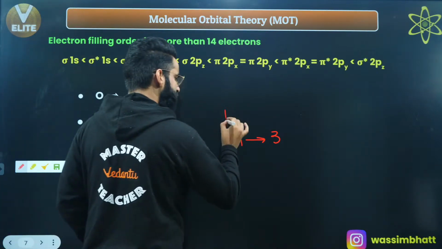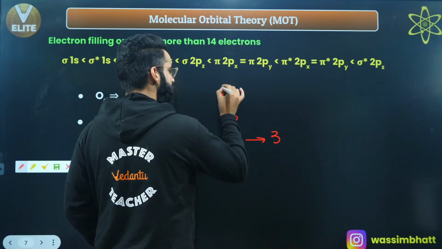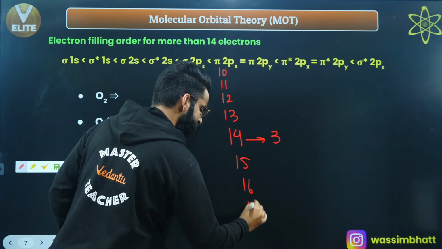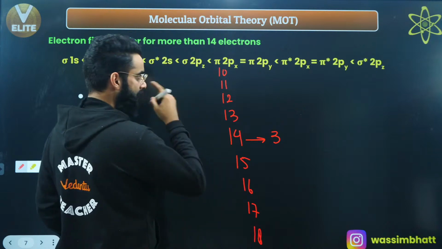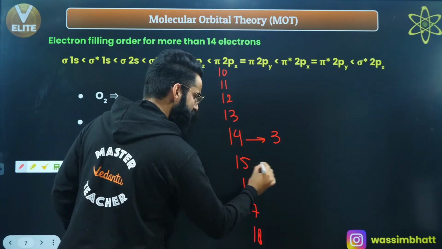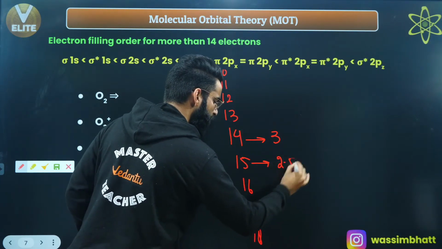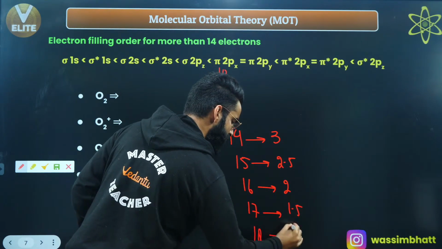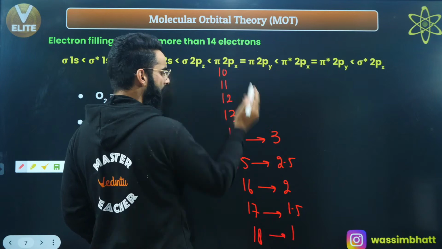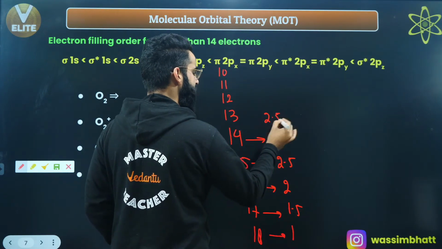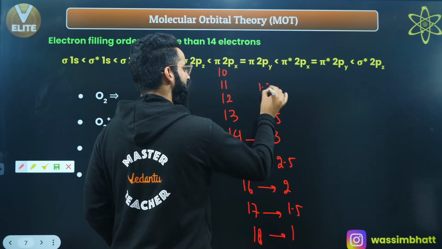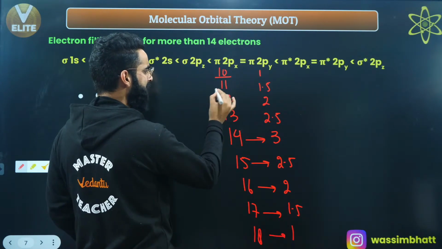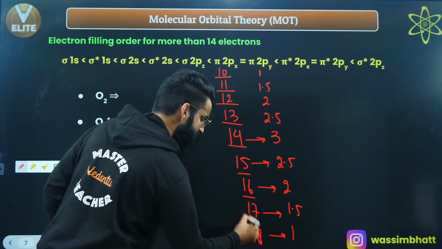On this side I'm writing 13 electrons, then 12, then 11, then 10. On the other side I'm writing 15, 16, 17, 18. So this is 3. Reduce it by half, it becomes 2.5. Reduce it by half, it becomes 2. Reduce it by half, 1.5. Reduce it by half, 1. Similarly, going up, it's 2.5, then 2, then 1.5, then 1. These are the bond orders of the different species containing 10, 11, 12, 13, 14, 15, 16, 17, 18 electrons, and so on.